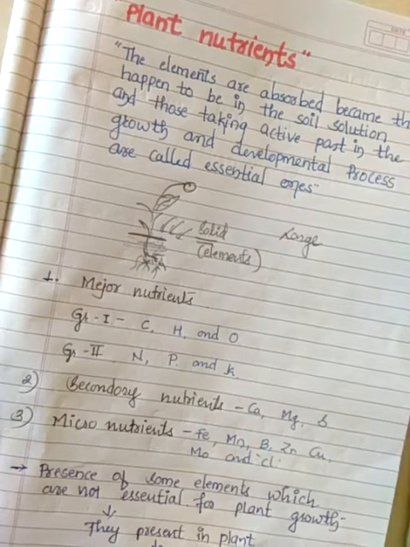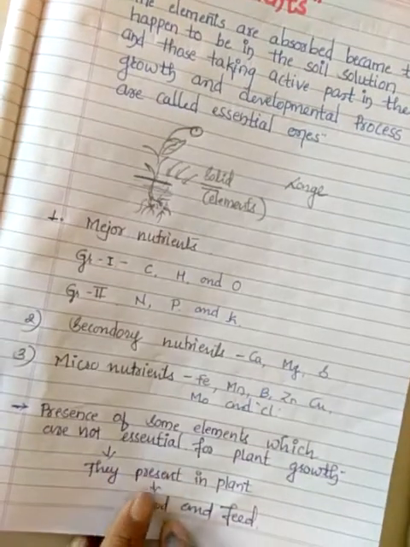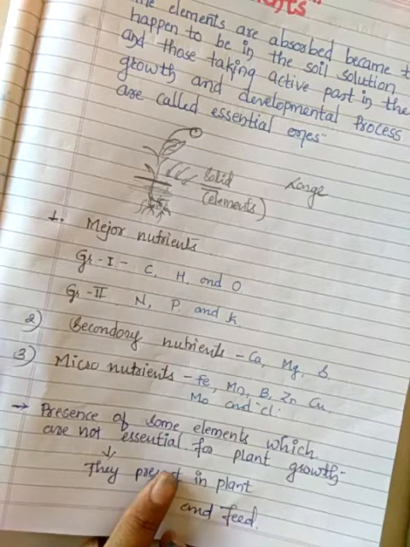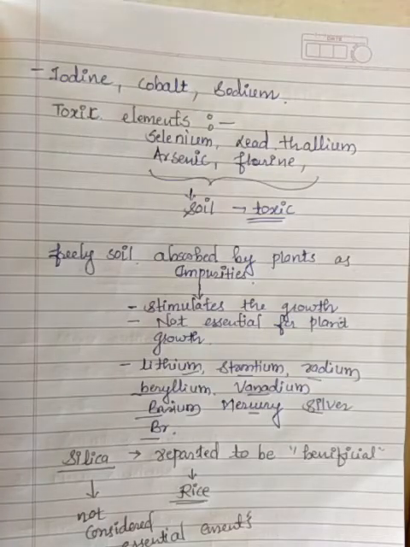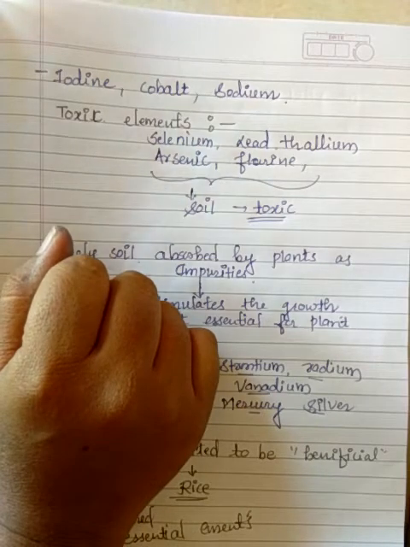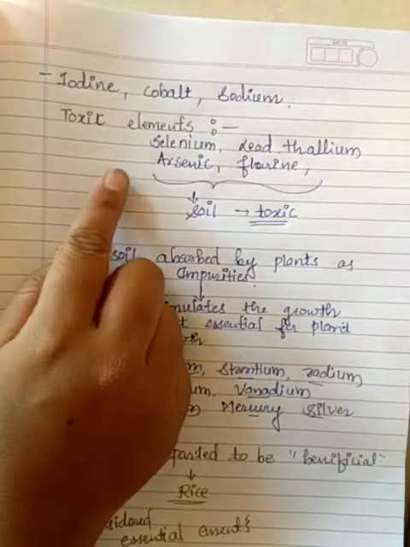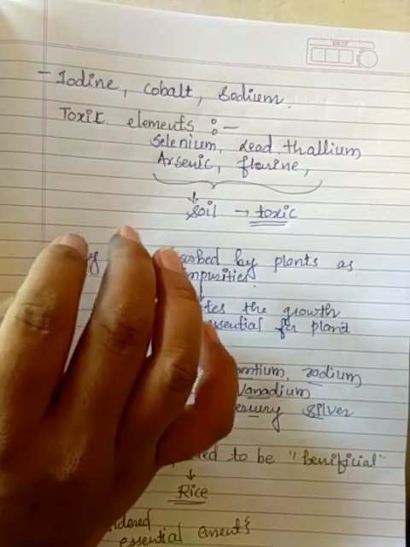It has been found that some elements not considered essential for the growth of plants are present in the plant. They are vital for food and feed, and important for the health of man and animals as well. These elements include iodine, cobalt and sodium. Another group of elements is toxic to animals feeding on plants containing them: selenium, lead, thallium, arsenic, fluorine.